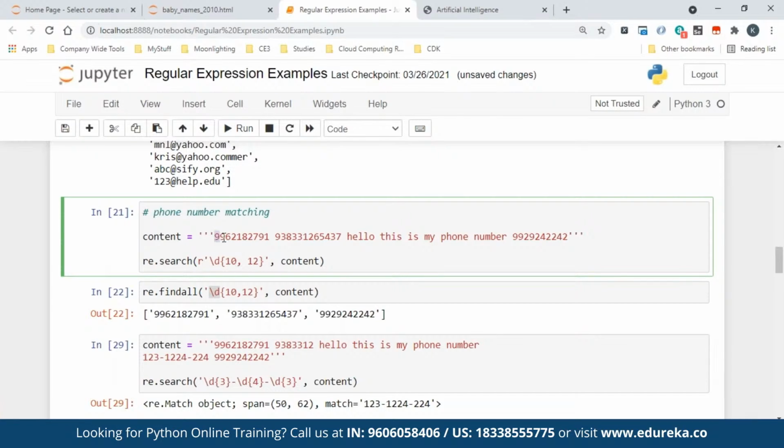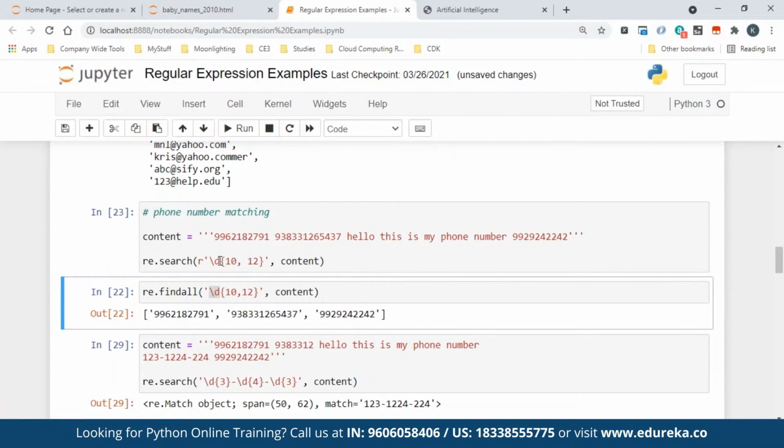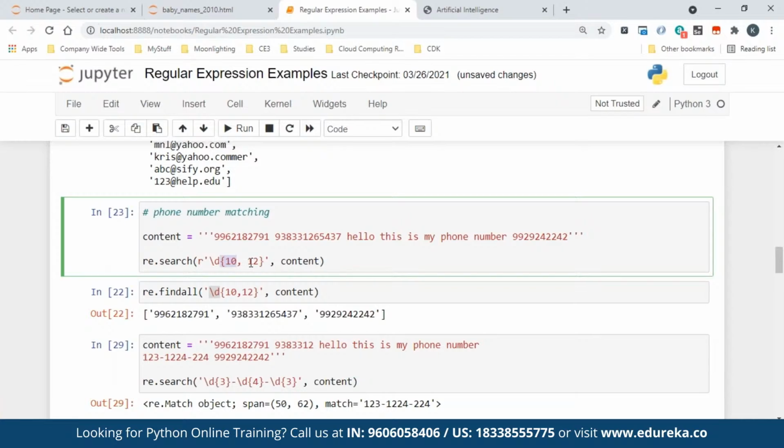So what I'm saying is any digit pattern which has 10 digits, or 11 digits, or 12 digits. The way to say it is just put curly braces. This is how many digits. So rather than writing \d 12 times or 10 times, this is a shortcut way of saying any digits of 10 characters or 11 characters or 12 characters, get me all that.